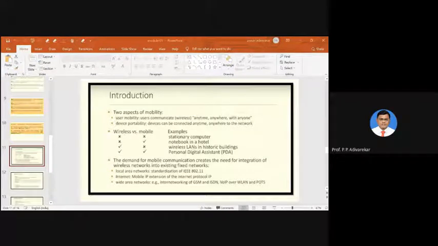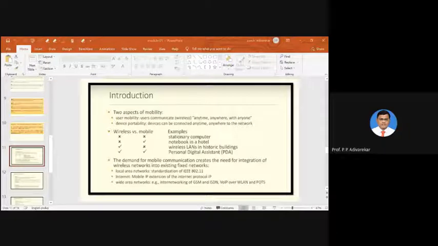Let's say we are traveling to some place, maybe in a train or bus, or by car, or anywhere we are traveling. While traveling, we don't want to waste our time. So how can we create a local area network? How can we access the internet?